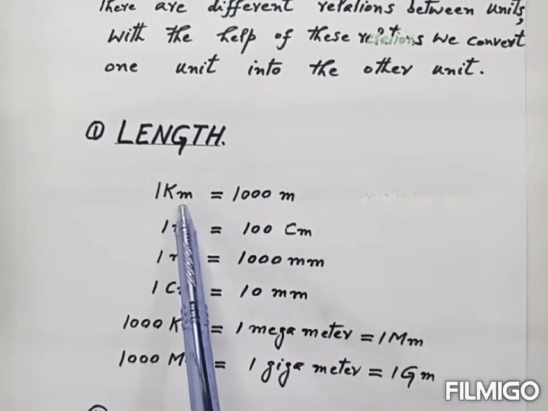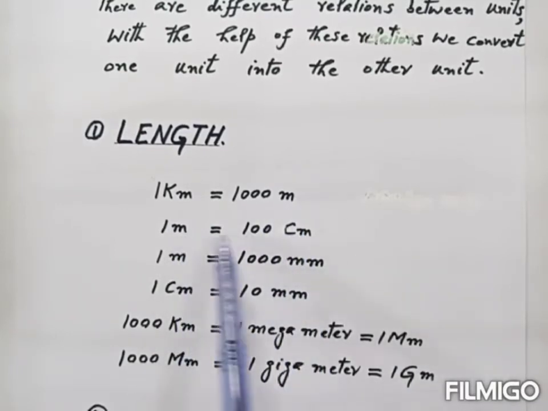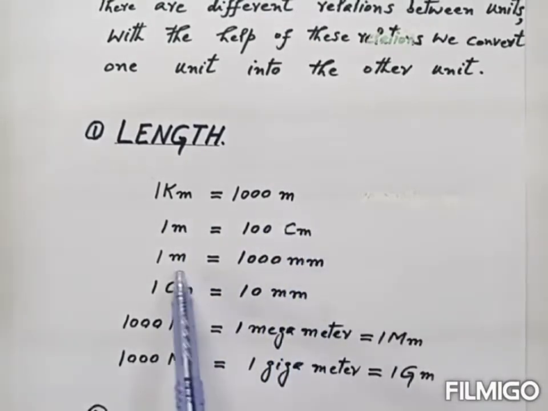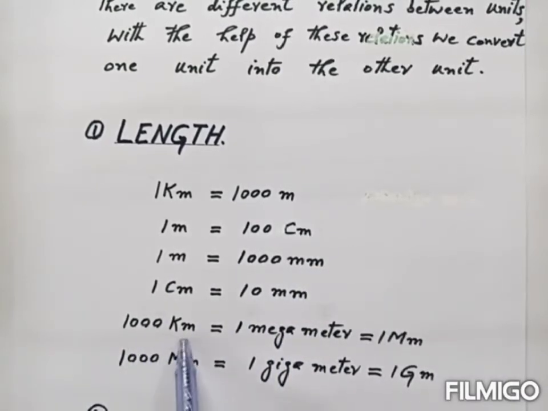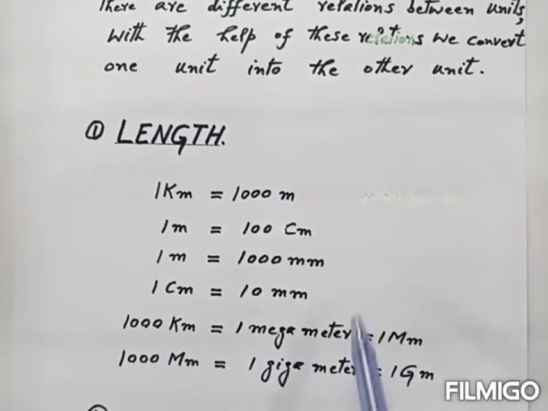For example, 1 kilometer is equal to 1000 meter. 1 meter is equal to 100 centimeter. 1 meter is equal to 1000 millimeter. 1 centimeter is equal to 10 millimeter. 1000 kilometer is equal to 1 megameter. 1000 megameter is equal to 1 gigameter. These are the conversion relations of the length.